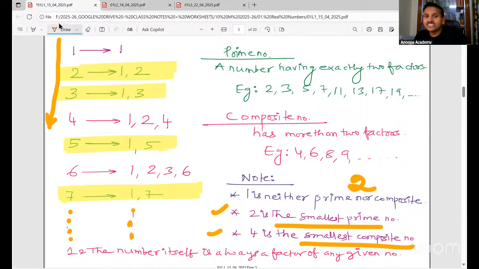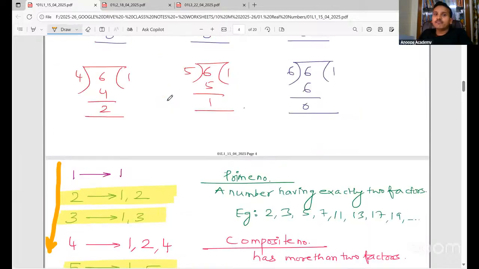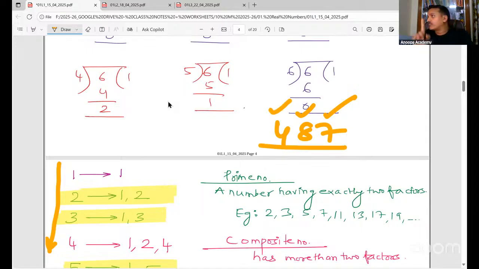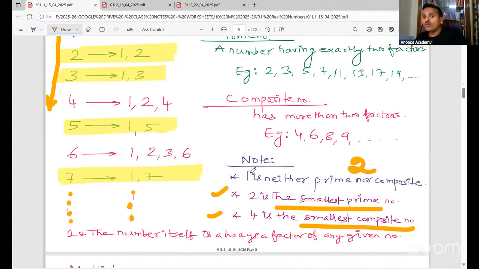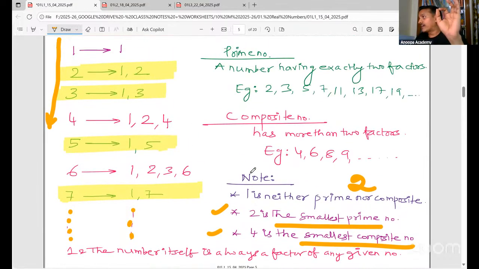What is a digit? See, for example, if I write 487, 7, 8 and 4 are called digits of a number. These are digits. For example, if I write 27, 7 and 2 are digits of the number. Clear? So read the question very carefully.